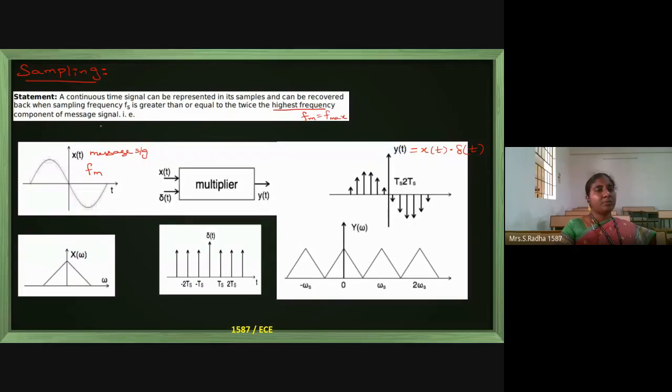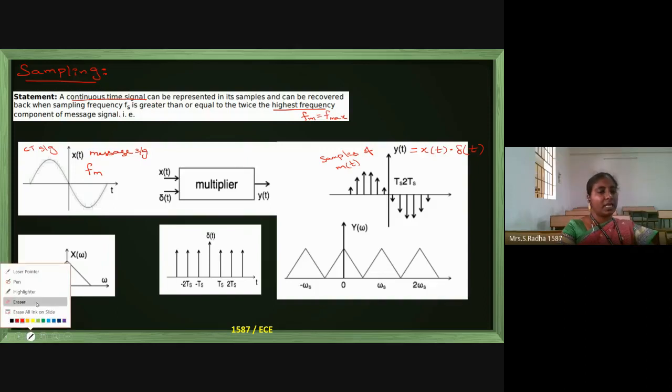Now, this is a continuous time signal having highest frequency FM. It can be represented in its samples. This is nothing but samples of x of t. M of t means message, but in this diagram they have used the representation x of t, so I will also go with the same representation.